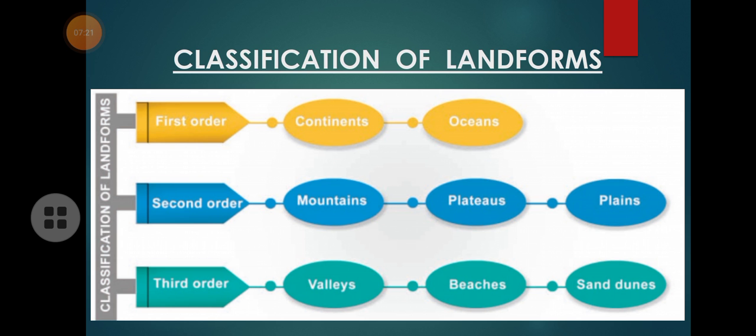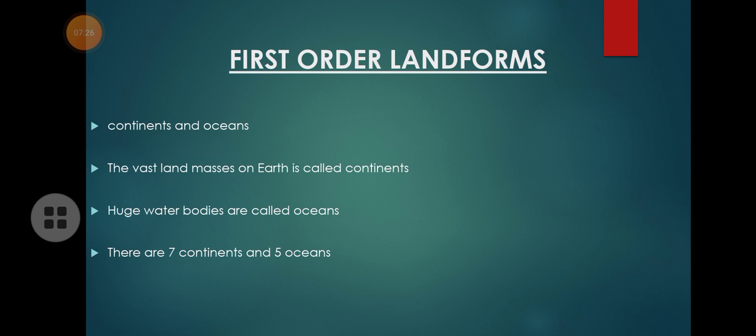Okay, so in our class today we will focus upon first order and second order. Okay, so the first order land mass. So earlier as we studied, the first order landforms comprise continents and oceans. Okay, so what are continents? Define continent.